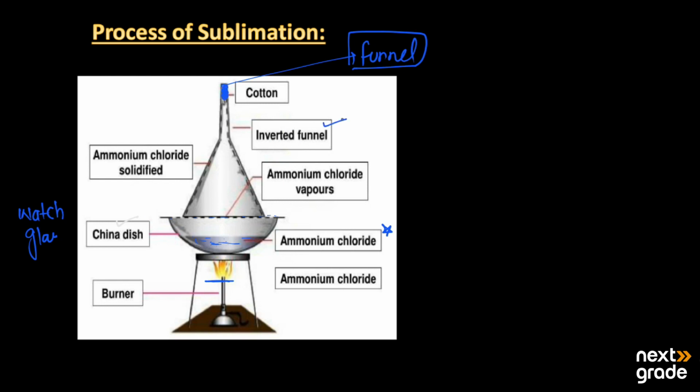We keep wet filter paper over it. When we start to heat, the ammonium chloride vapors are cooled down and solidify, gathering on the sides of the funnel. In this way, we collect the ammonium chloride in the solidified state.